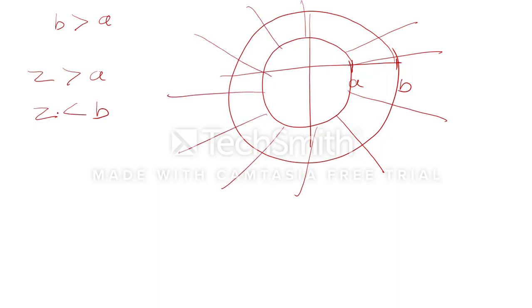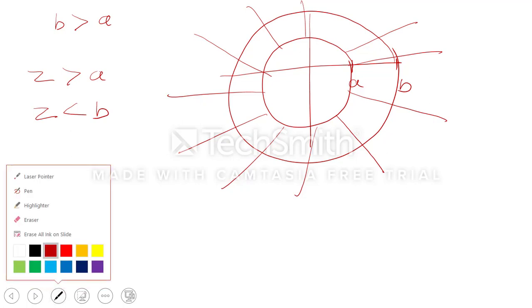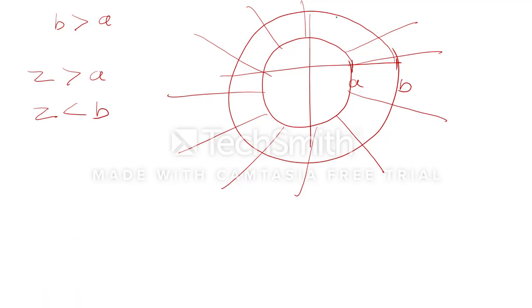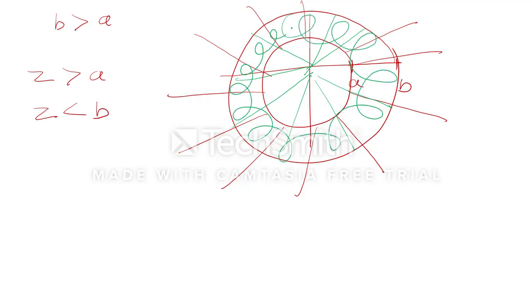For the second expression, z less than b means it will be inside. So we can change the color. For this, the ROC will be inside the circle. Now if you have to find the common area, we can see that the common area is nothing but this ring. So this will be the ROC. In this way we can see how, because of the ROC, our result changes.